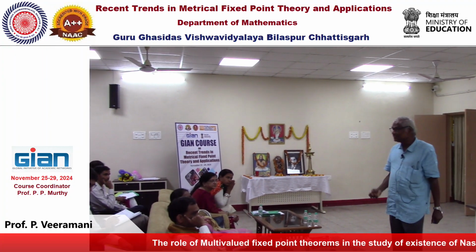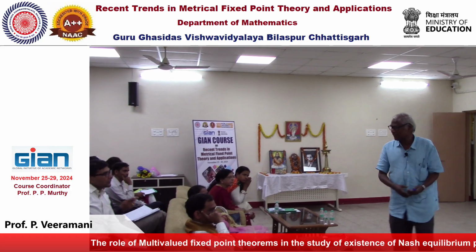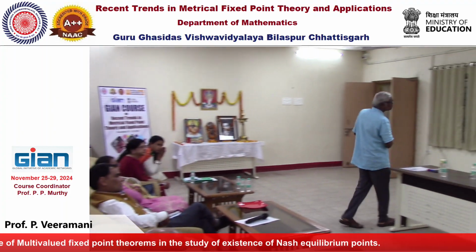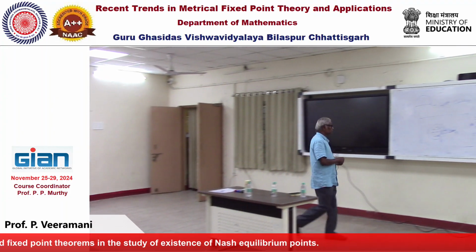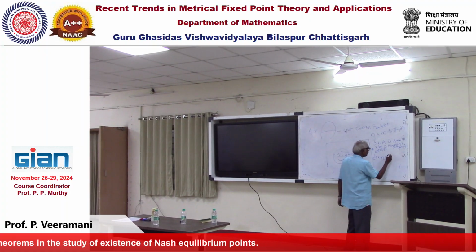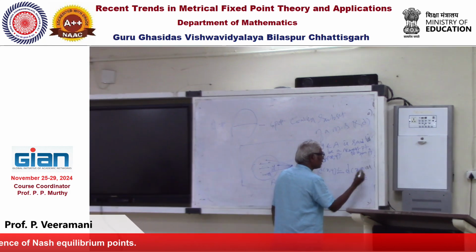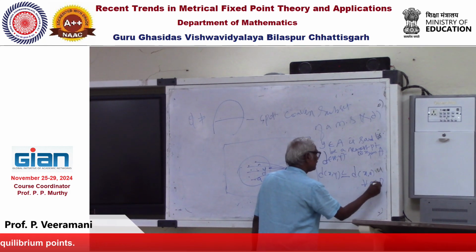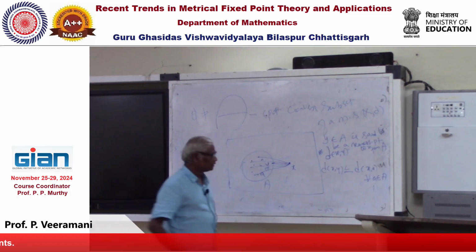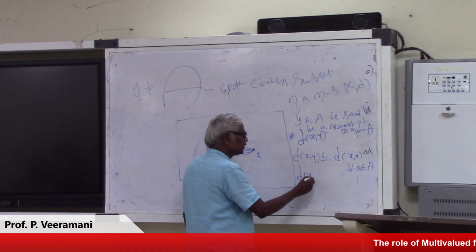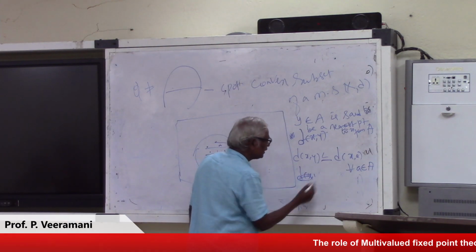That means the distance between X and Y is less than or equal to the distance between X and all other points of the set A, for all a in A.